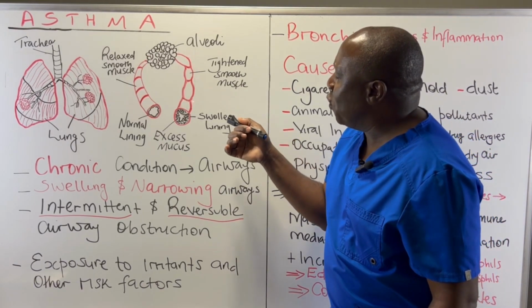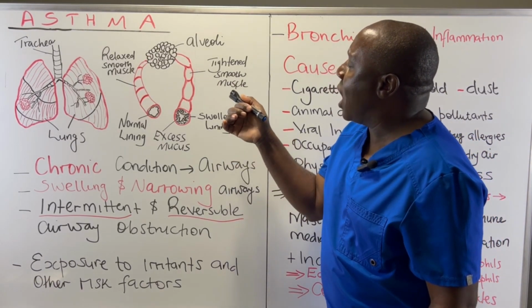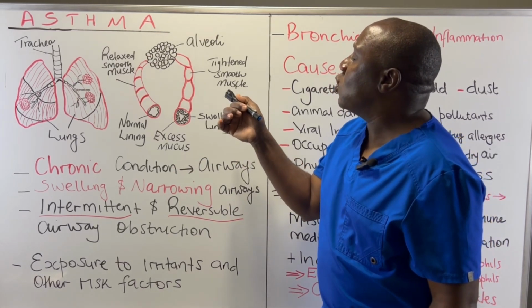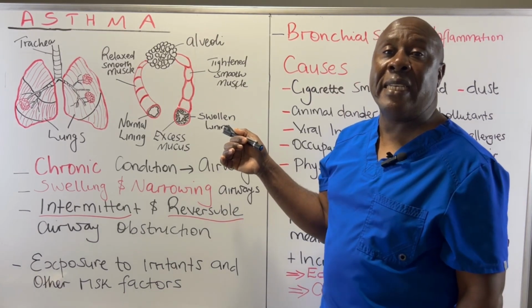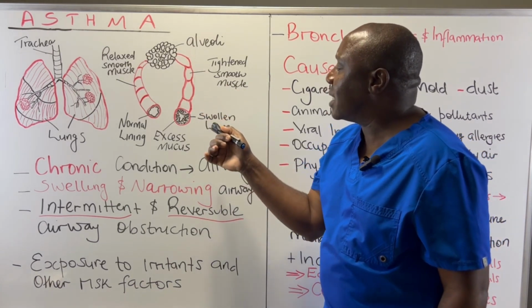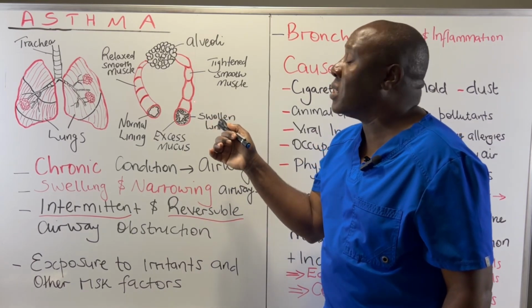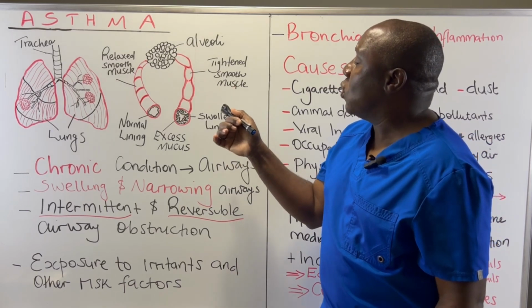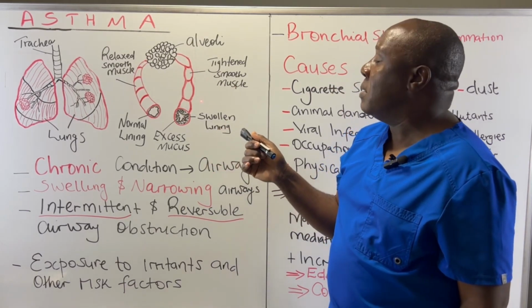So when you have more fluid flowing out of the leaky blood vessels, then we are going to have swelling. We are going to have edema, which results in these airways getting swollen. There is a lot of fluid in that area, so it results in what we call edema.